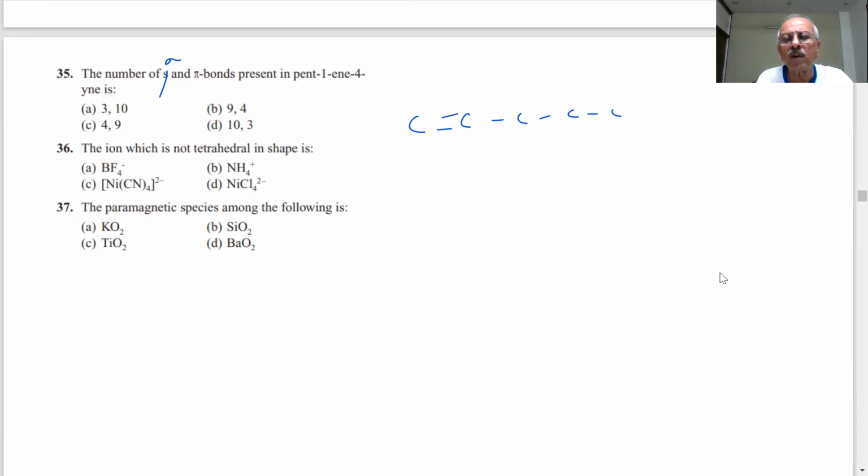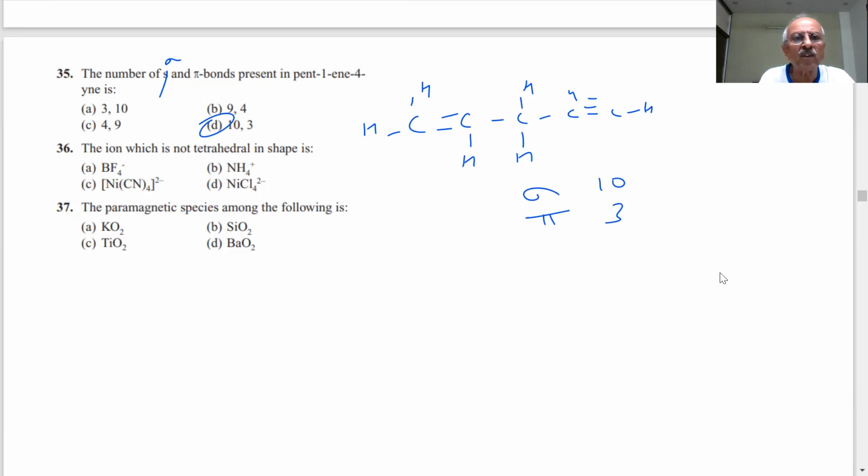1, 2, 3, 4. So the number of pi bonds will be 1, 2, 3. Sir, it should be option D. Sigma, how many? 1, 2, 3, 4, 5, 6, 7, 8, 9, 10. Sigma 10, only one option was there. Then pi 3.